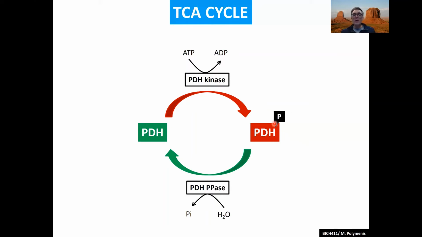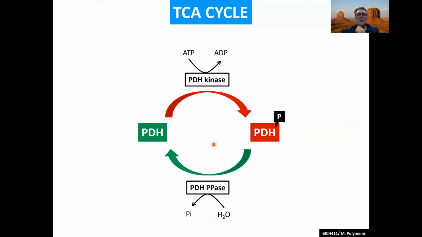So the outcome of phosphorylation doesn't necessarily mean you're always inactive. In this case you are, with pyruvate dehydrogenase, but it's a specific phosphorylation on a particular residue on the enzyme, a particular amino acid. Other phosphorylations have other outcomes.